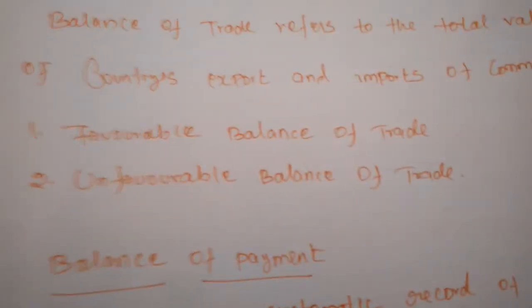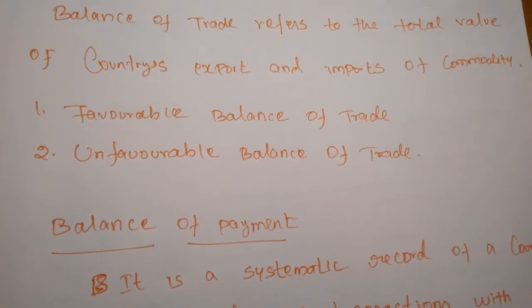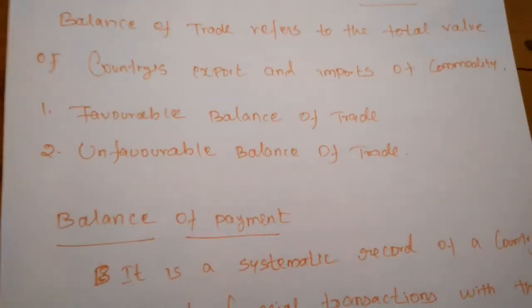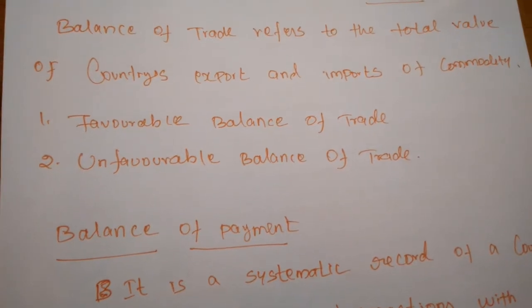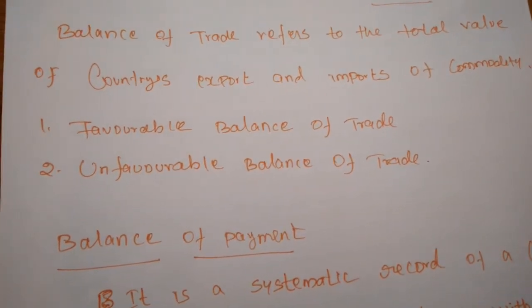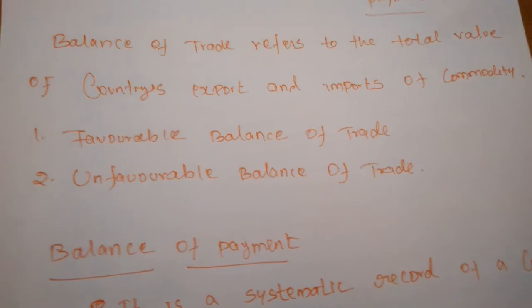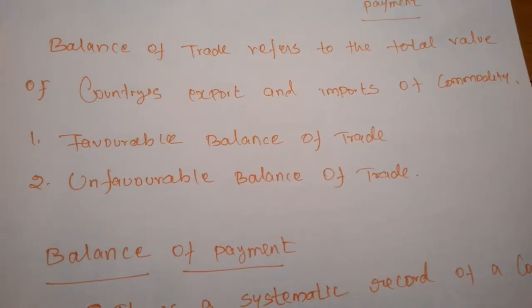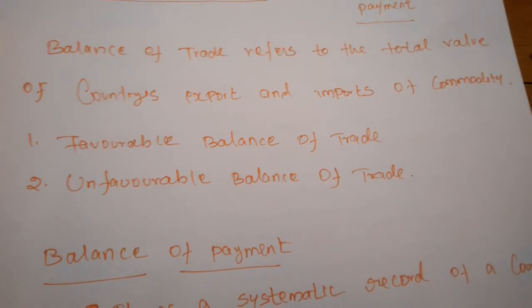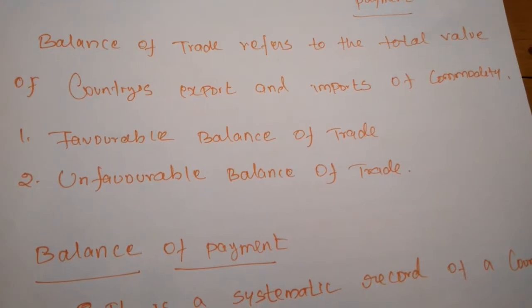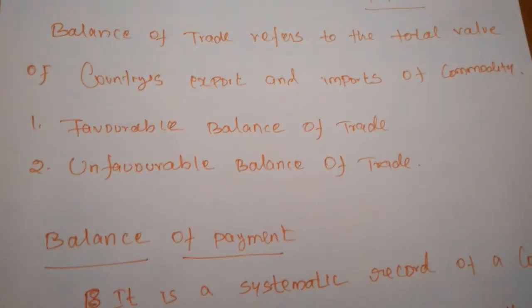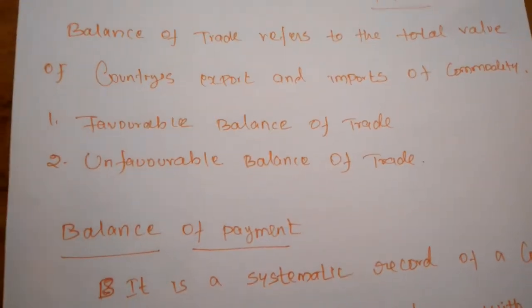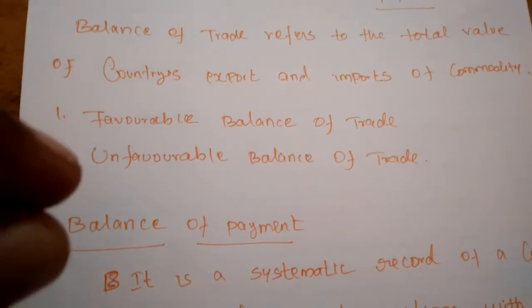Suppose the export of a commodity for one nation is higher than the import; that is called a favorable balance of trade. Simply, the export must be higher than the import. The export is greater than the import.